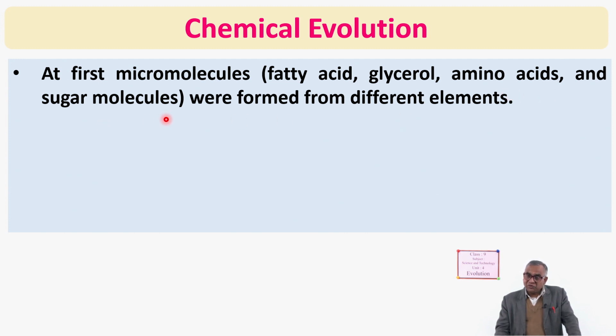Amino acids are the units of protein, and sugar molecules, carbohydrates, were formed from different elements like hydrogen, carbon, oxygen, nitrogen. These simple elements, and some simple compounds like water, may also participate in it. Yes, at first they may change into some bigger molecules, and then these bigger molecules formed more big ones. Micromolecule means smaller, but it is relative to macro. Anyway, micromolecules were formed from simple elements.